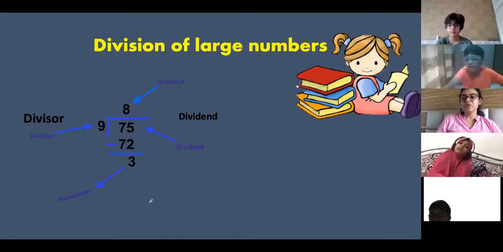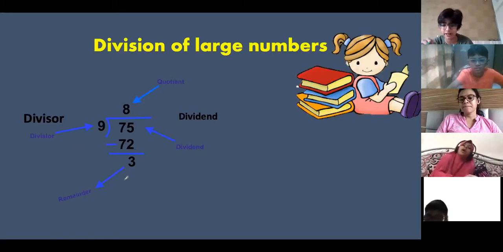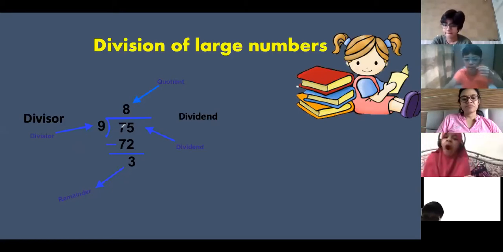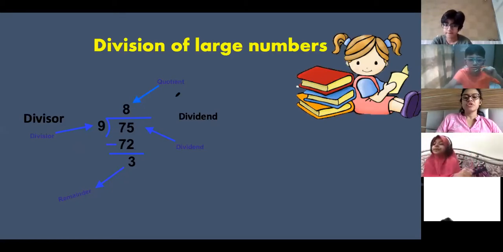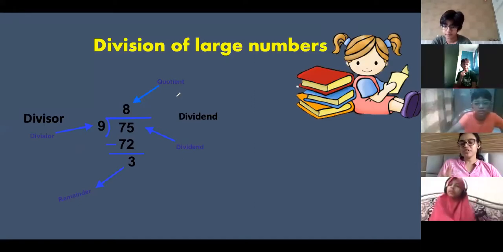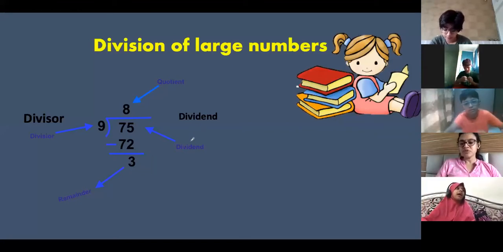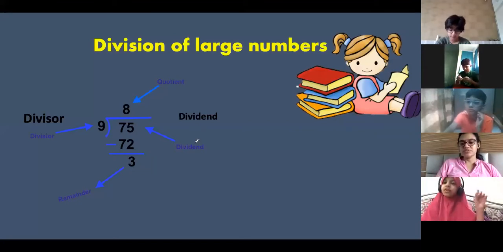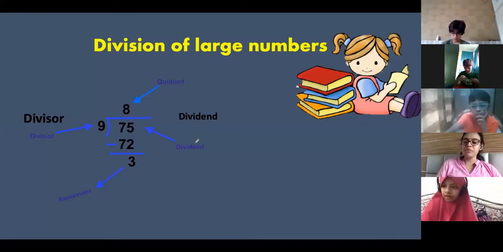When you have a remainder, we will write the answer like this: Q8 and R3. The quotient is 8 and the remainder is 3. You have to specify it like that. Abdullah, ma'am said you find division easy, but you don't understand the thing of zeros, like where to put the zero, up or down. I'll be giving you the rules on how to proceed with the division because it happens sometimes.